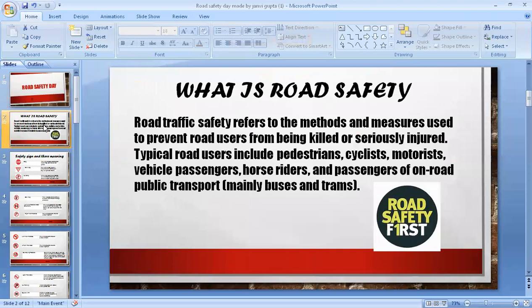Road traffic safety refers to the methods and measures used to prevent road users from being killed or seriously injured. Typical road users include pedestrians, cyclists, motorists, vehicle passengers, horse riders, and passengers on road public transport, mainly buses and trams.